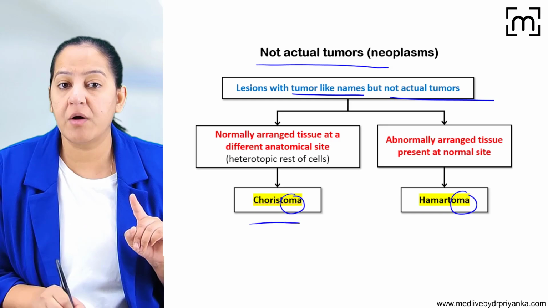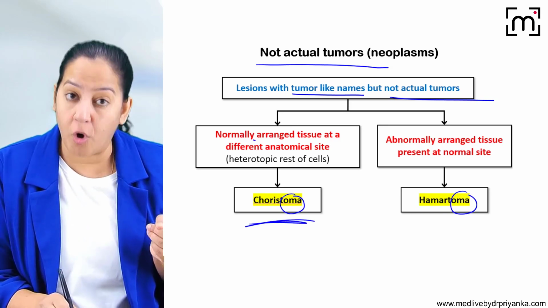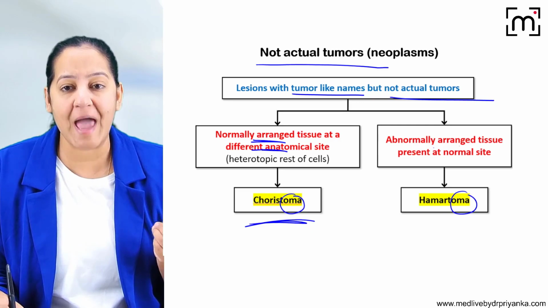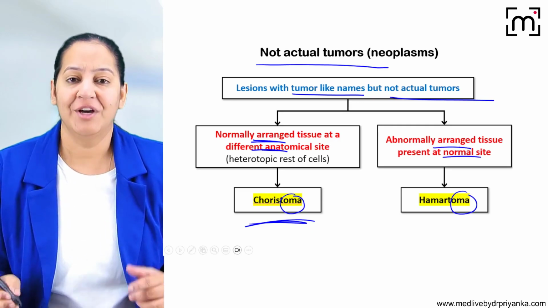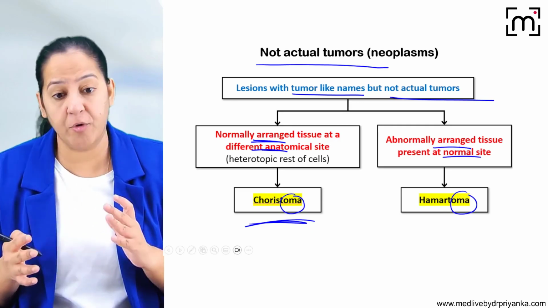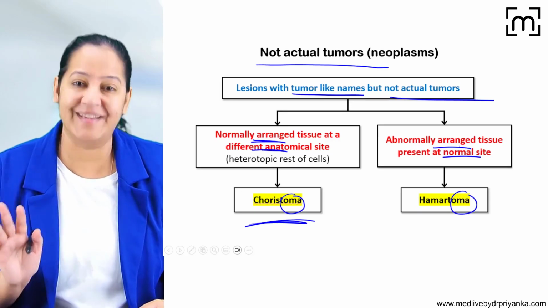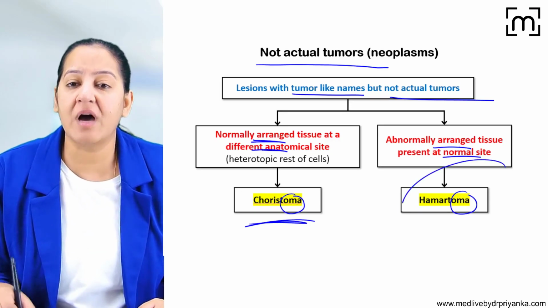So what is choristoma? Choristoma is normal tissue at an abnormal site. And what is hamartoma? Hamartoma is abnormal tissue at a normal site. You will say, ma'am, what does it mean? Normal tissue at abnormal site, abnormal tissue at normal site. It's a little bit confusing. We will see the details. Wait. So let's start with hamartoma.